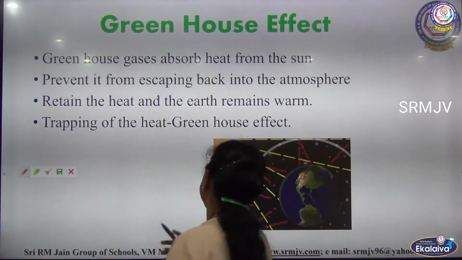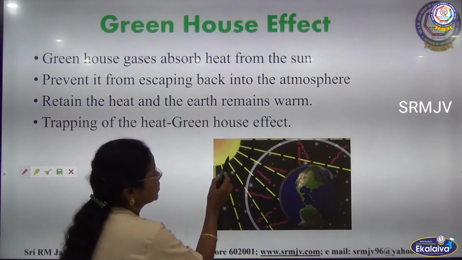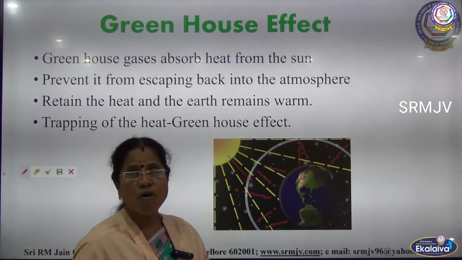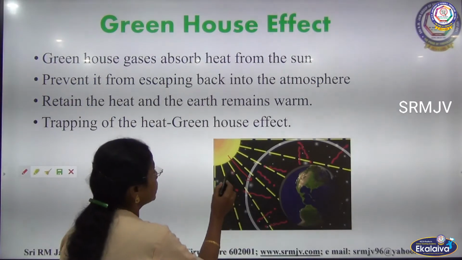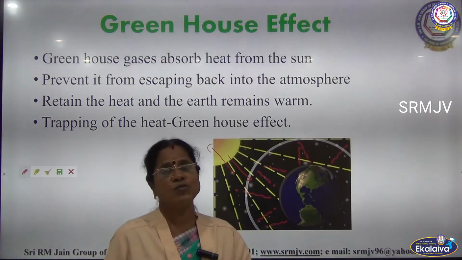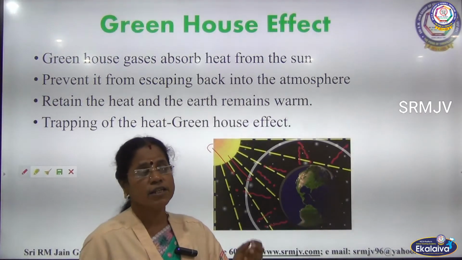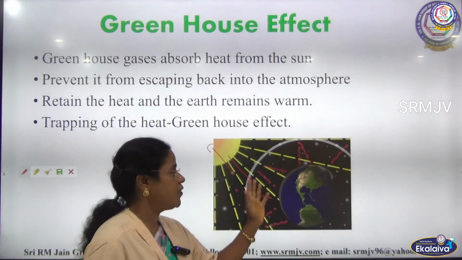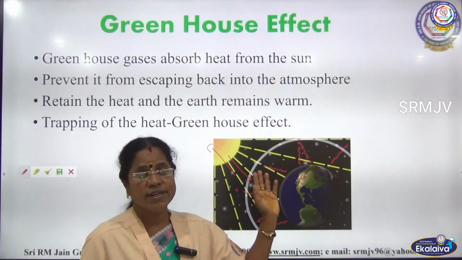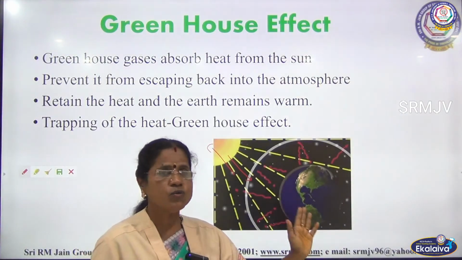When the sun's rays reach the atmosphere, some of it is reflected back to space and some of it is absorbed by the greenhouse gases, and then this absorbed energy keeps our earth surface as well as the earth atmosphere warm. This is known as greenhouse effect.